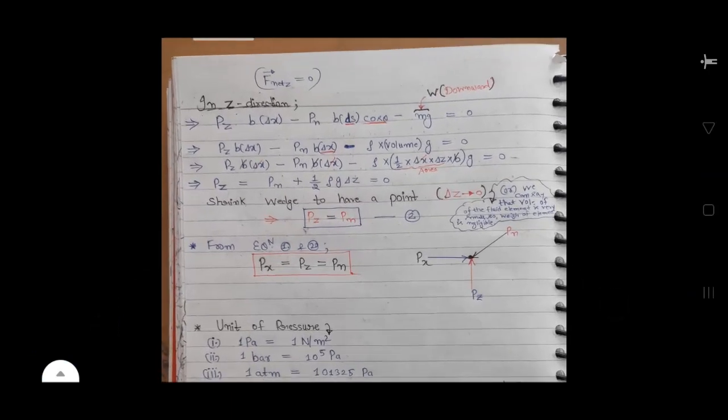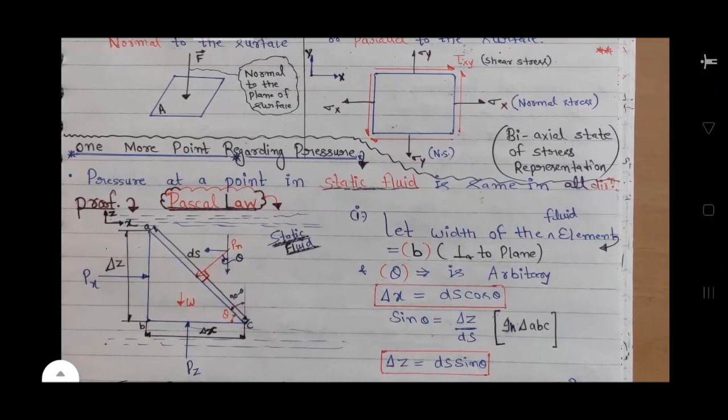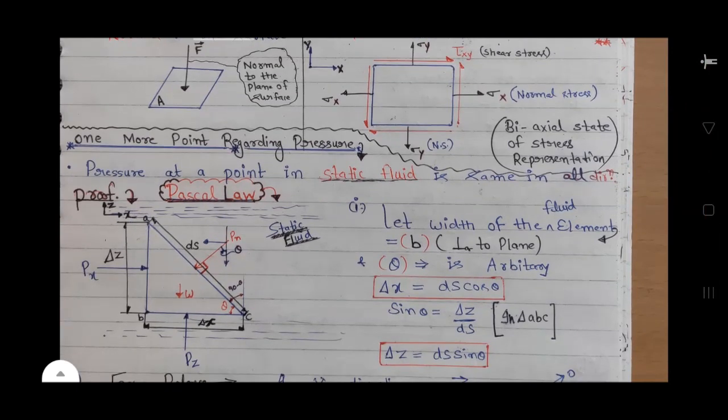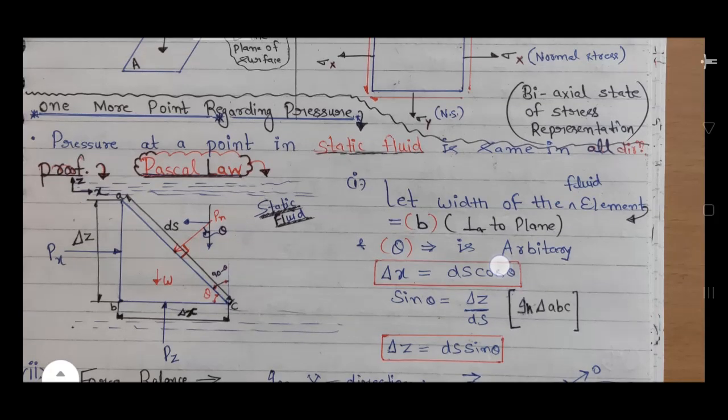Then you can see here in z direction, F net z is equal to 0. In z direction there are three forces. First is because of pressure Pz, second is because of pressure Pn, and third is because of the weight of the fluid element W, which acts vertically downward. You can see here, in red pen, W vertically downward in z direction. First is Pz vertically upward, so positive sign, and force is pressure into area, so Pz into the area of plane BC, that is del x into b.